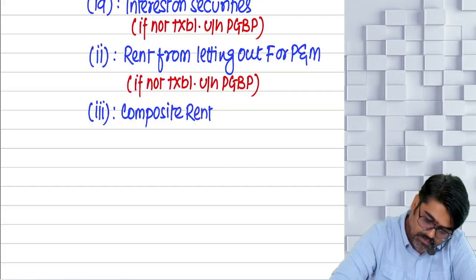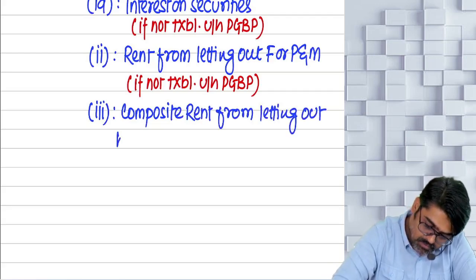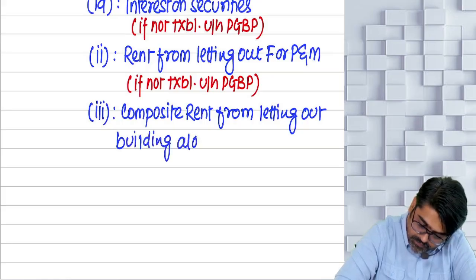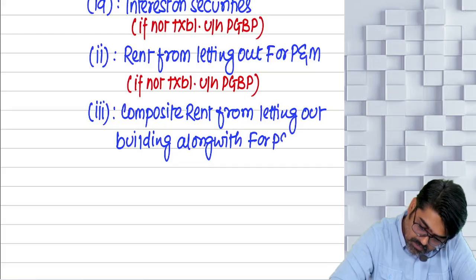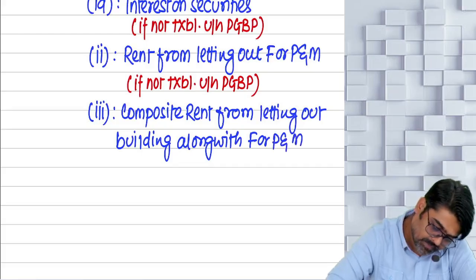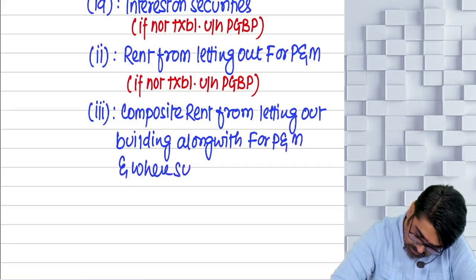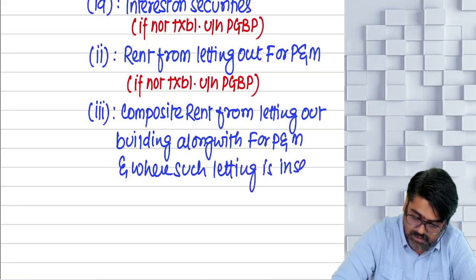Composite rent from letting out a building along with furniture or plant and machinery, where such letting is inseparable.